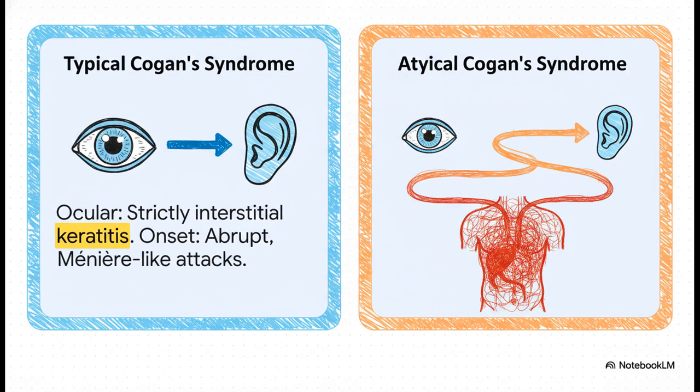Now, this distinction between the typical and atypical forms is not just academic. It's prognostically vital. Typical Cogan's is a very strict definition. It has to be interstitial keratitis, and the eye and ear symptoms have to start within 2 years of each other. Atypical is everything else, and here's why it matters so much. The atypical form is associated with a much, much higher risk, around 70%, of developing life-threatening systemic and large vessel vasculitis.